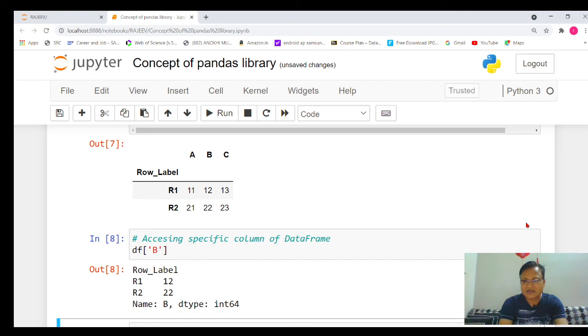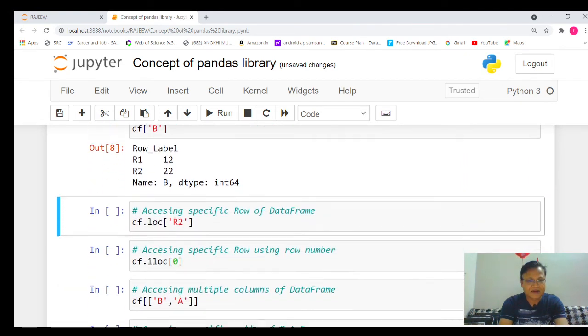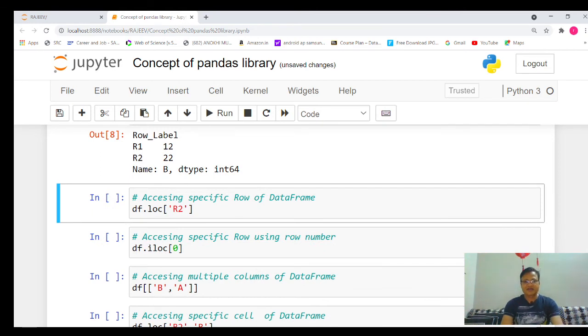Similarly, if I want to display the data of some specific row, suppose I have seen that in a particular column there is some null value, and now I want to give some specific value to that null value. It means we need to access particular data in a data frame.